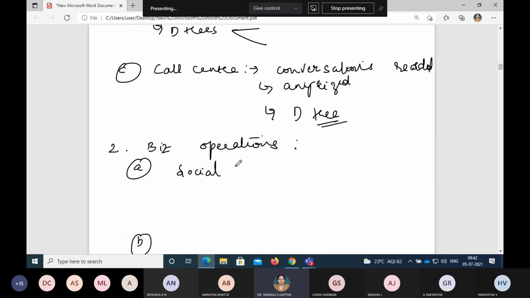So social network analysis is most importantly placed as one of the techniques, and it is one of the data mining or text mining techniques, which can be applied on emails, what emails we receive from the customers or the clients or the stakeholders or the end users.